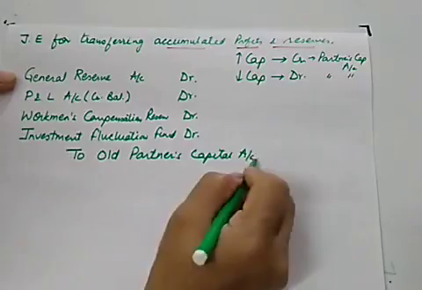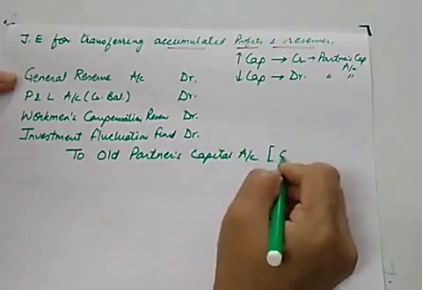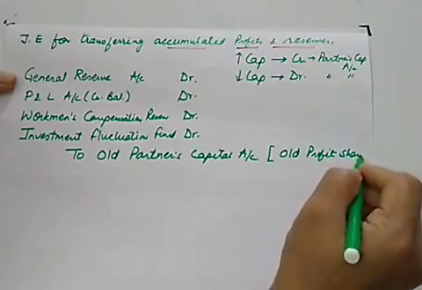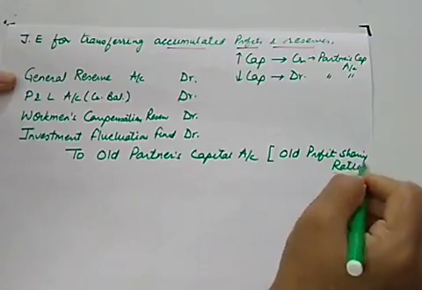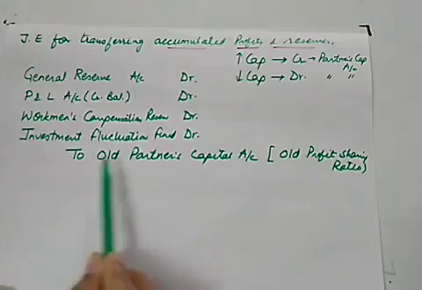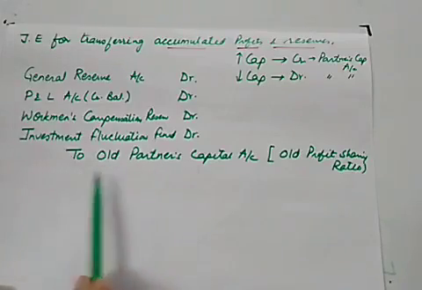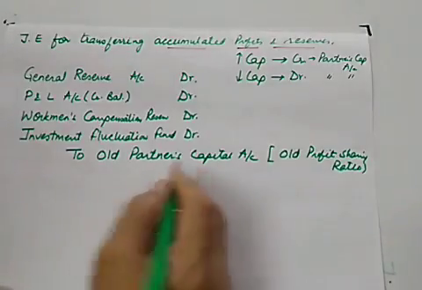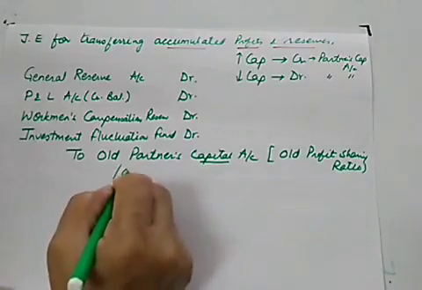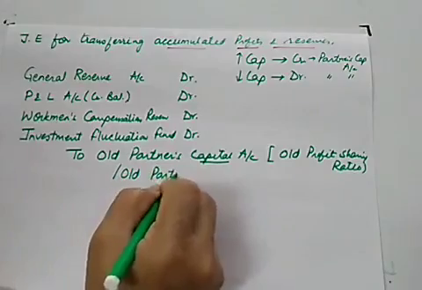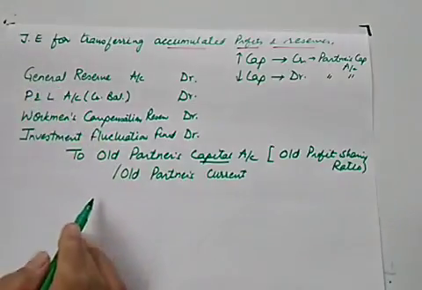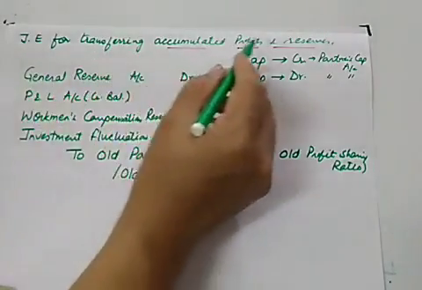And you need to write their name individually and in the old profit sharing ratio. Old profit sharing ratio individually means if there are three old partners X, Y, Z, so we will be writing to X's capital account, to Y's capital account and to Z's capital account. And if they are maintaining fixed capital account, then instead of capital account we will be writing old partners current account. So this is the basic entry for transferring all accumulated profits and reserves.